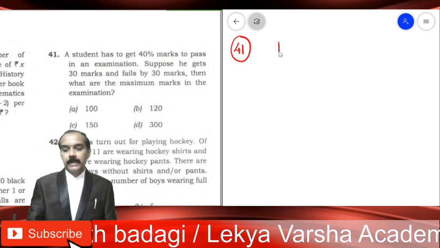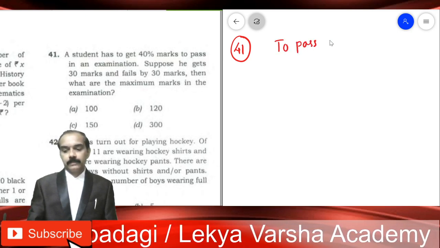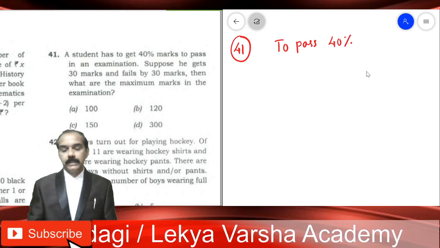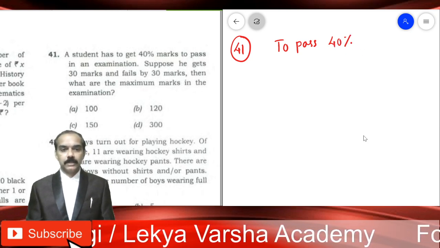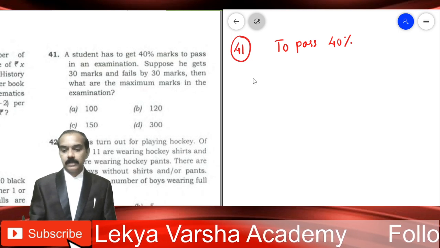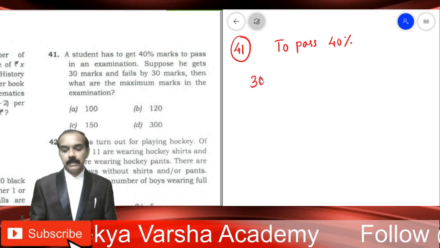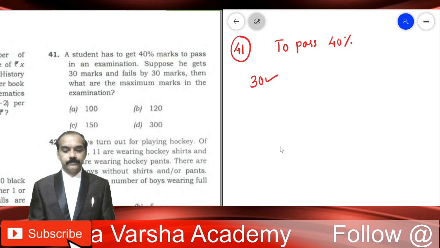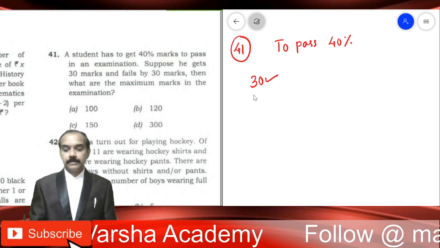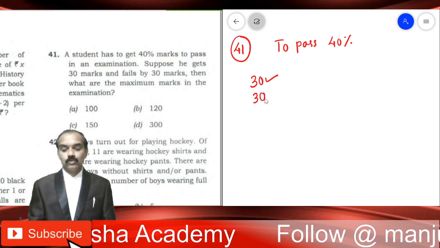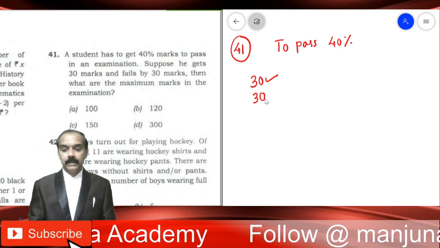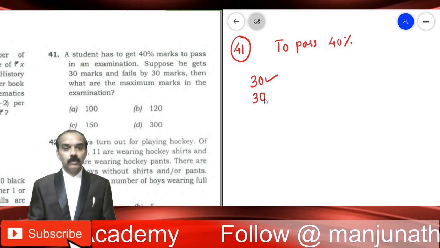Okay, to pass he needs 40% of the marks, right? But how much has he scored? He has already scored 30 marks and fails by 30 marks. He is short of 30. What's the meaning? Had he got 30 more, he would have passed.